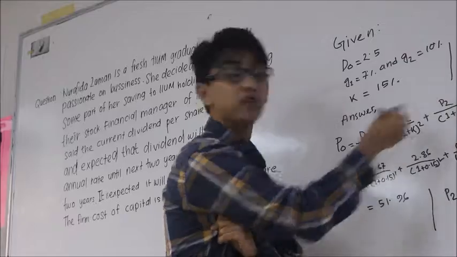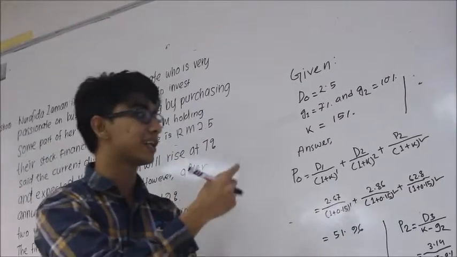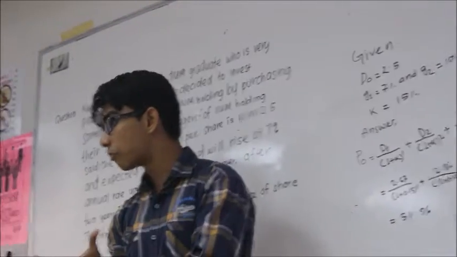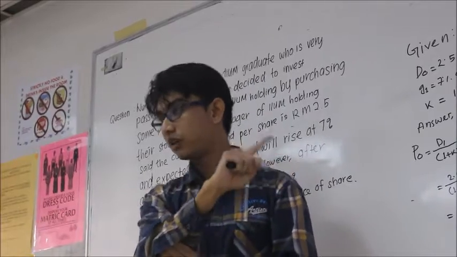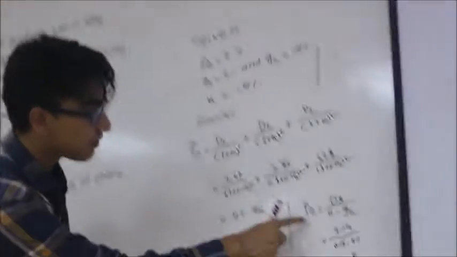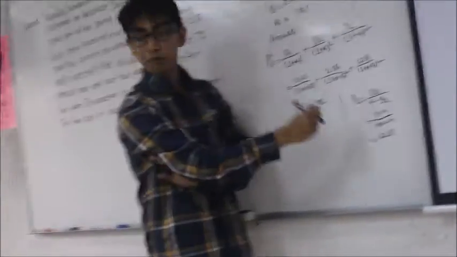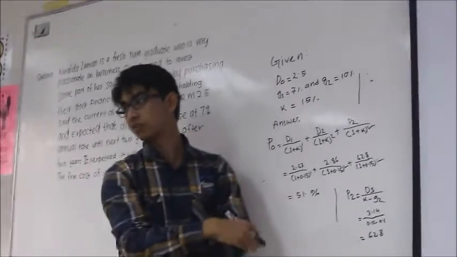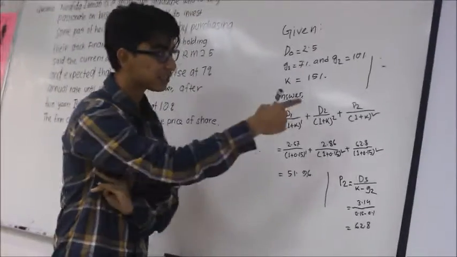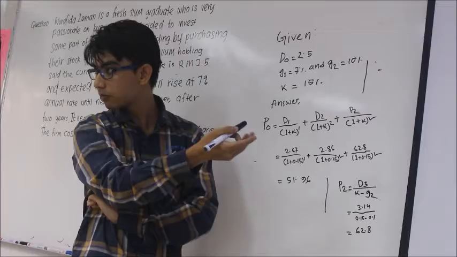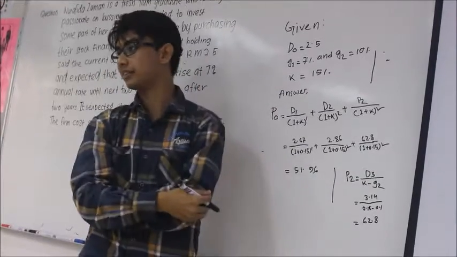Then we are using the P2. Why is it P2? Because that means it is the variable growth rate model. We have to find the present value of that one. So how are we going to find it? Basically, P2 equals the dividend of the third year, D3, divided by the cost of capital minus the growth rate, K minus g. So the price we are getting for the second part is 62.8.